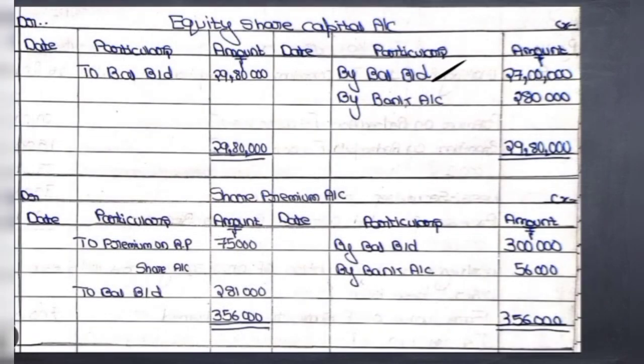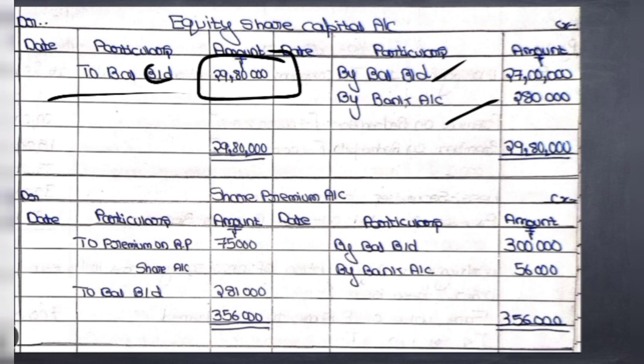By balance brought down 27 lakh, by bank account 2,80,000. So we are going to close this account and we are getting a balancing figure of 29 lakh 80,000. So this is the closing balance in the equity share capital account. So we have to write to balance carried down. Okay, so to balance carried down is 29 lakh 80,000.